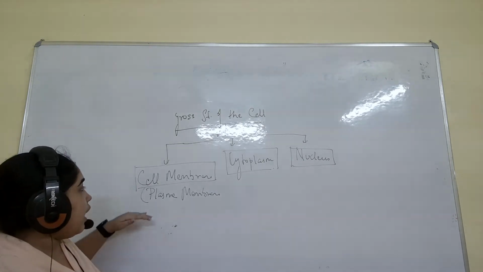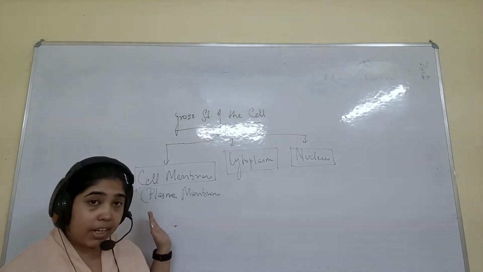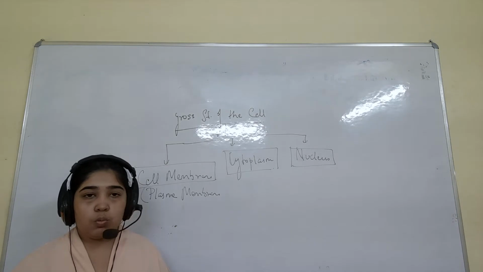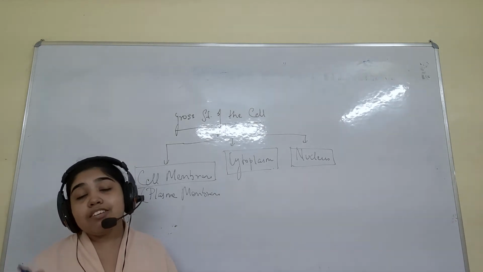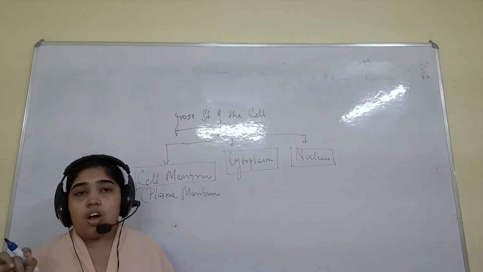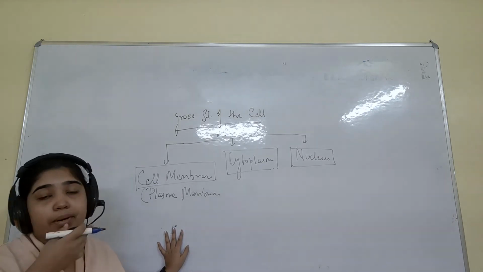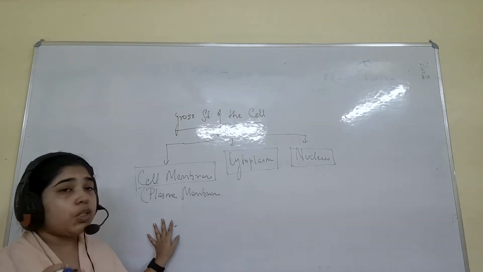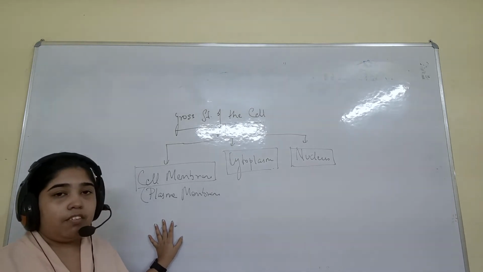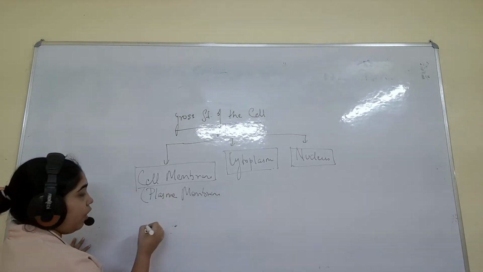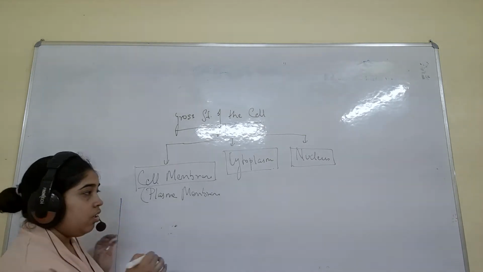We will be talking about a few important things. First, the cell membrane is also known as the plasma membrane. This is one thing you have to understand. Second, this is the living membrane which consists of pores. If somebody asks which is the living membrane of the cell, you can say the cell membrane. You can write these points point-wise, it will be helpful. When I studied, I also studied in a point-wise manner.